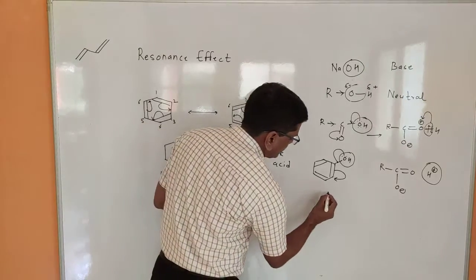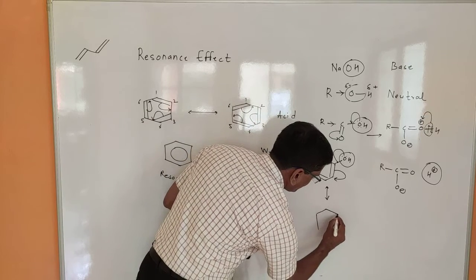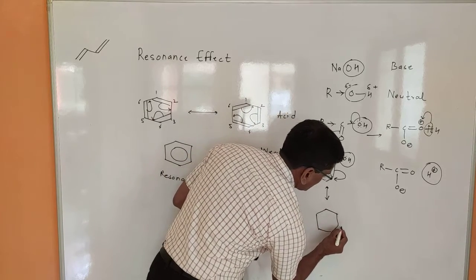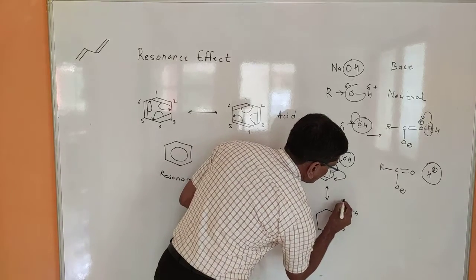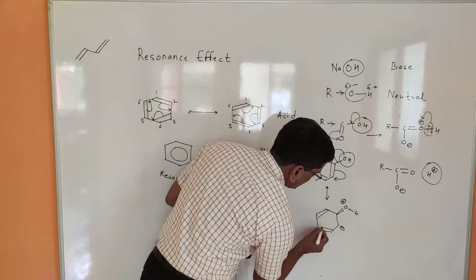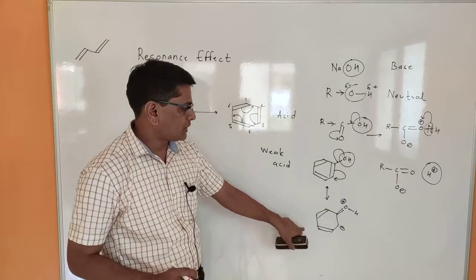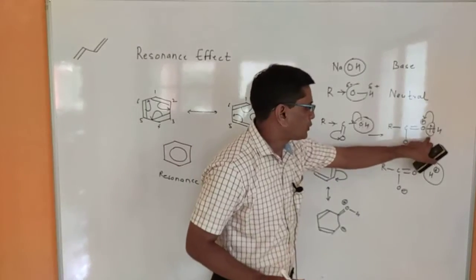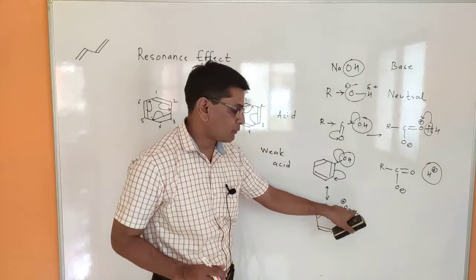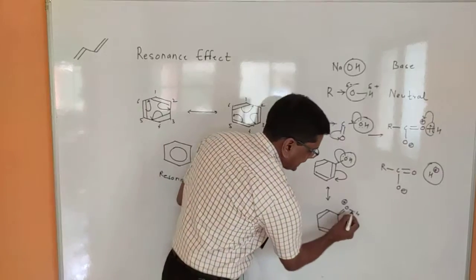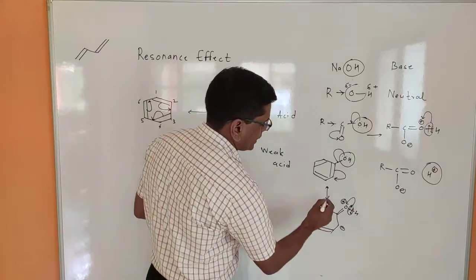When it is shifted into the ring, it forms a new resonating structure in which negative charge is formed at the ortho position, oxygen becomes positive and the remaining double bonds remain as they are. So this is the resonating structure, and this resonating structure is the same as this molecule in which oxygen will acquire positive charge. Here also the phenolic oxygen acquires the positive charge. When this is positive, it needs the electron, so it will take the electron from the neighboring bond and then that becomes electron rich.